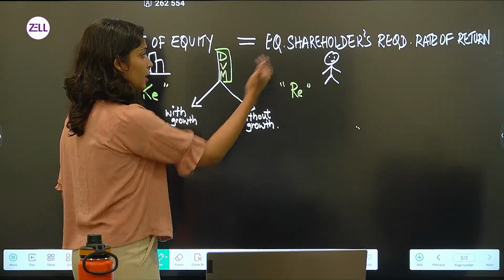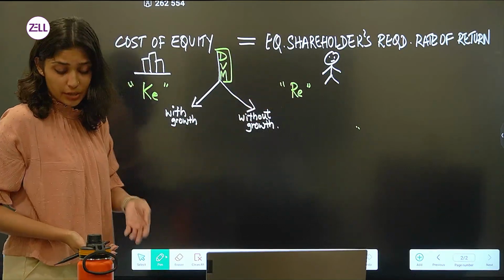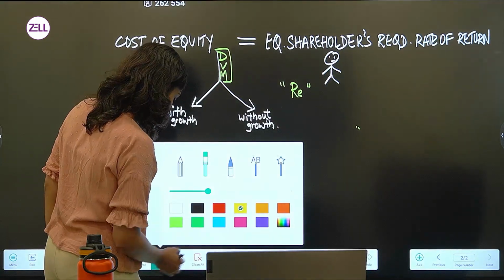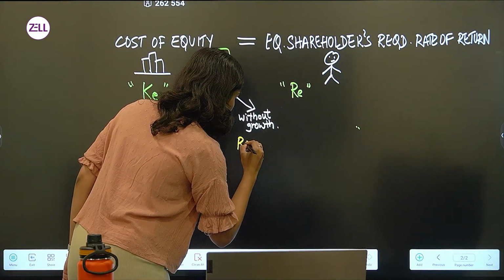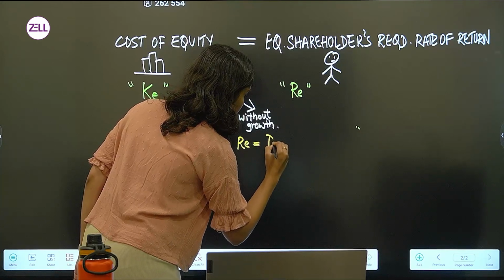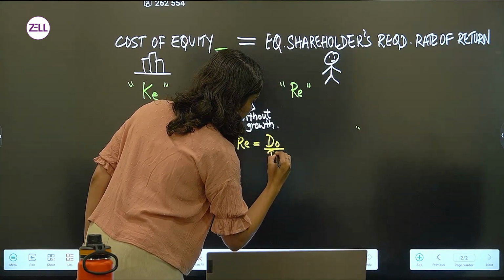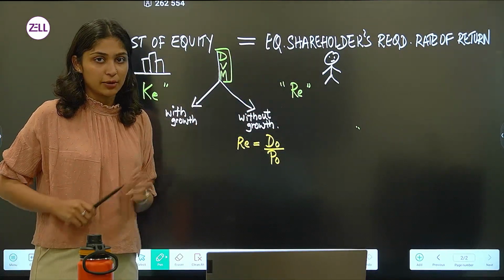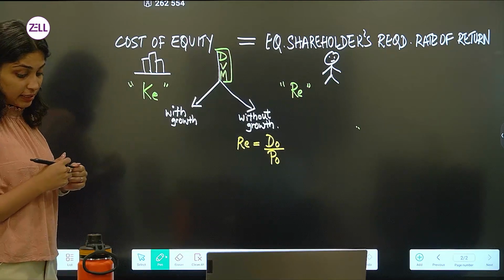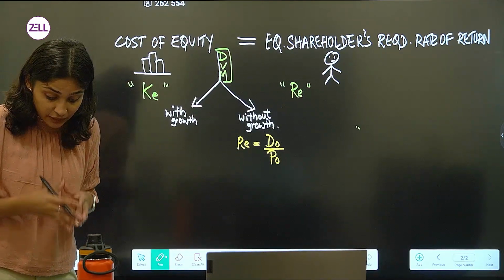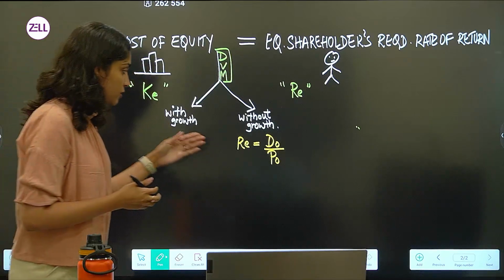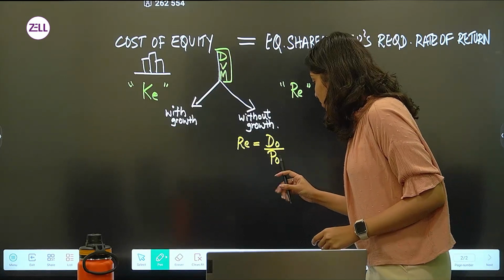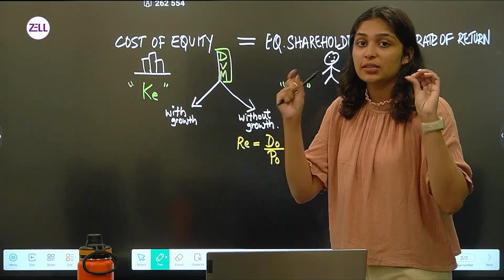If it is without growth, it is very simple. That is the investor's required rate of return, right? Who is the investor in our case? It is our equity shareholder. So the formula will be RE is equal to D0 divided by P0. Now, what is RE? RE is the equity shareholders required rate of return. What is D0? D0 is nothing but the dividend. And P0 is the share price. And what kind of share price is this? This is the ex dividend share price.